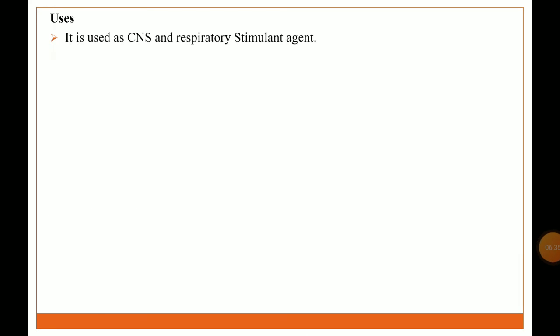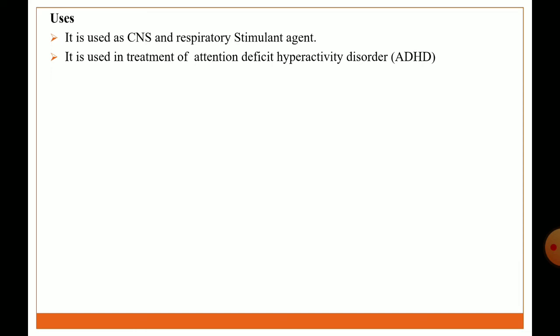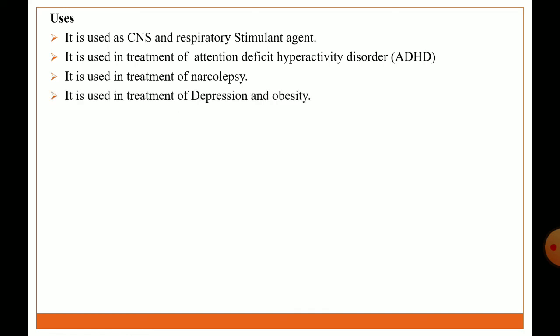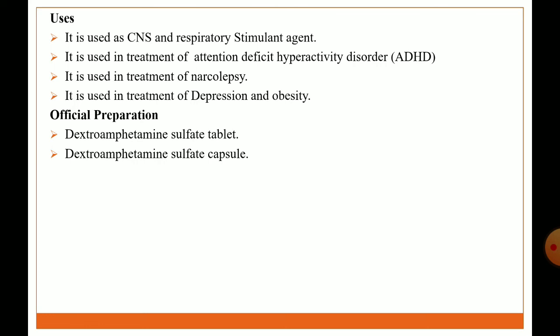Uses: it is used as a CNS and respiratory stimulant agent. It is used in treatment of attention deficit hyperactivity disorder. It is used in treatment of narcolepsy, a sleep disorder that can be treated using this drug. Then it is used in treatment of depression and obesity. Official preparations: dextroamphetamine sulfate tablet, dextroamphetamine sulfate capsule, dextroamphetamine suspension. Brand name: Dexedrine.